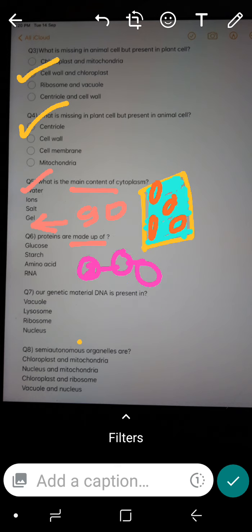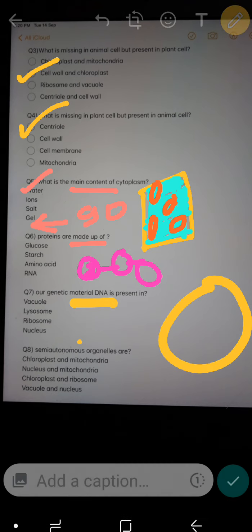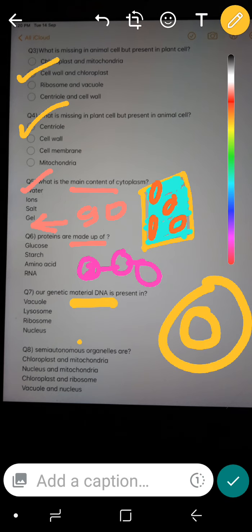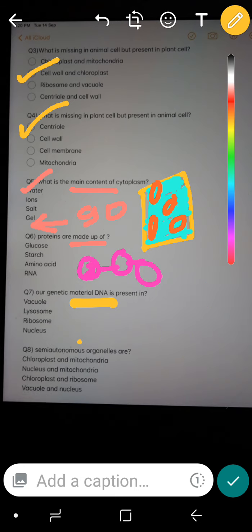Next one is our genetic material DNA is present in. So where is our DNA present? It's simple. It is present in nucleus. Everyone should get this right. The answer should be nucleus.